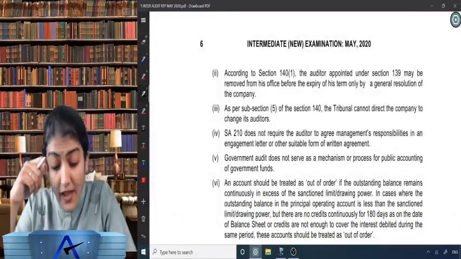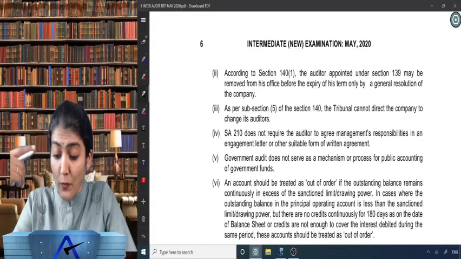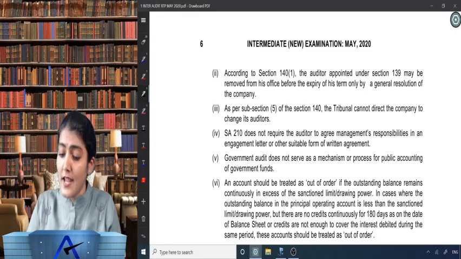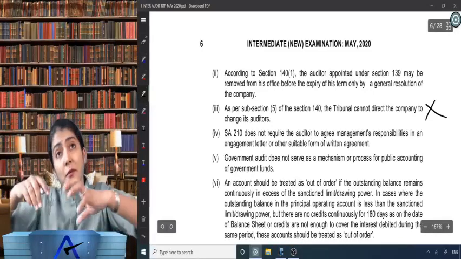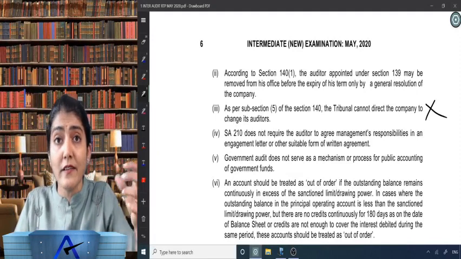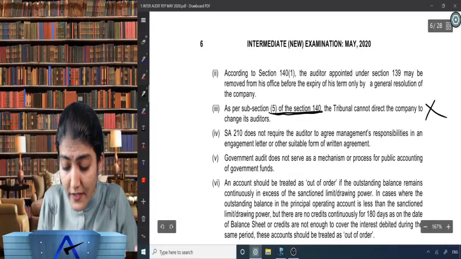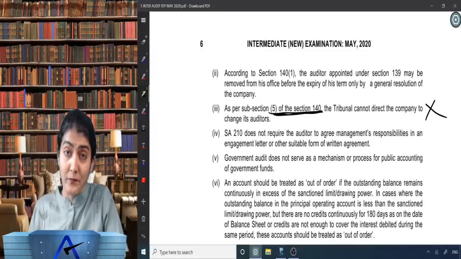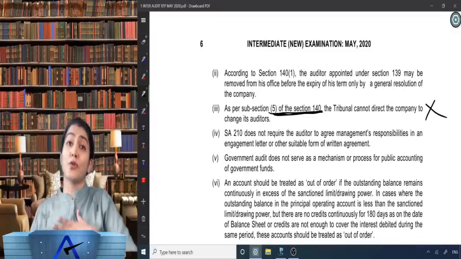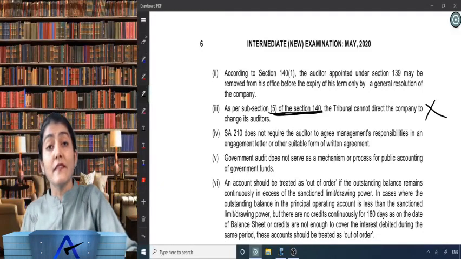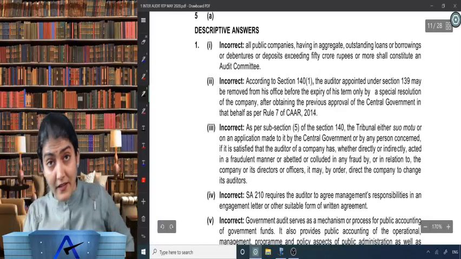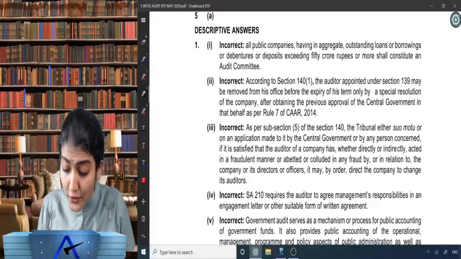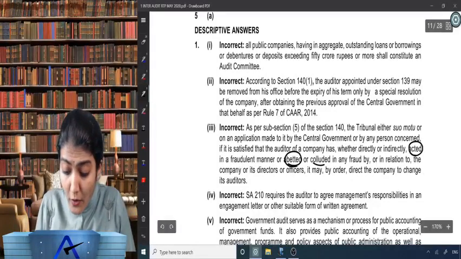Next one, third one. As per subsection 5 of section 140, the tribunal cannot direct the company to change its auditors. Incorrect. Can the tribunal direct the company to change its auditors? Yes, we have the provisions of section 140 subsection 5, which talks about removal of auditor by tribunal or CG, which says the tribunal, either suo motu or based on an application received from CG or any person concerned, is satisfied that the auditor of the company has acted in a fraudulent manner or has abetted or colluded.